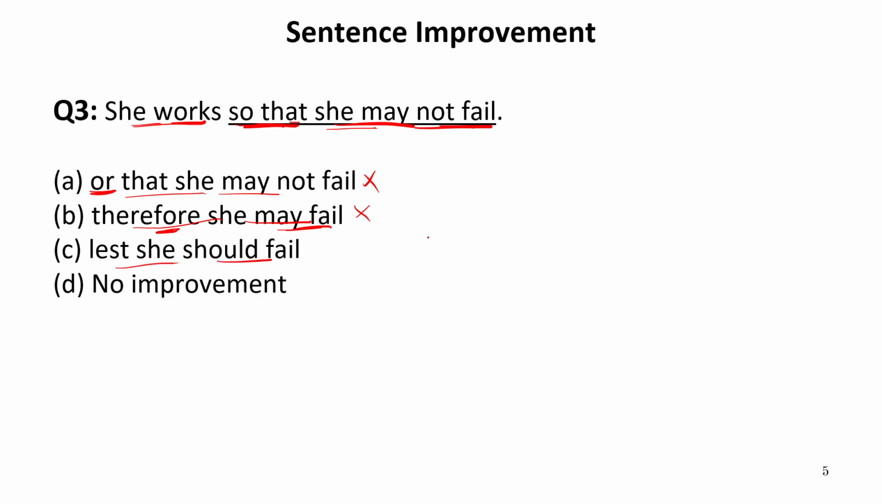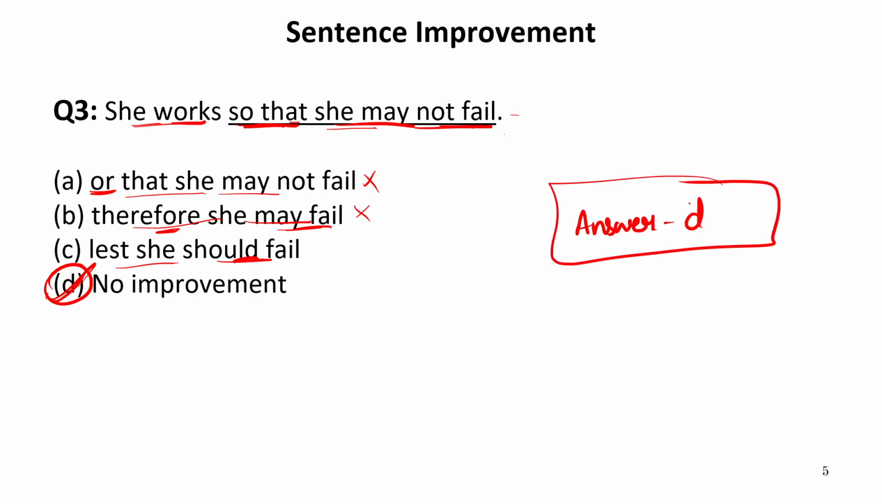Now "lest" and "should" are the correct phrase, but here "so that she may not fail" is also correct. It can be the substitute, but that is not required because the sentence which is given to us is absolutely correct. So our answer is D, that is no improvement required. So our answer is D.